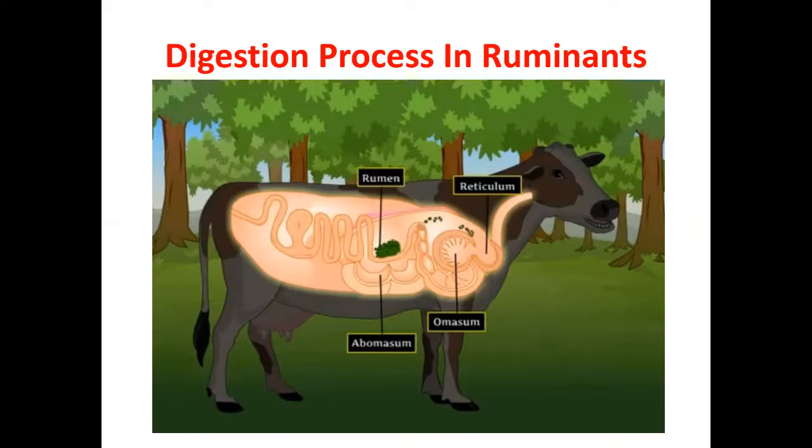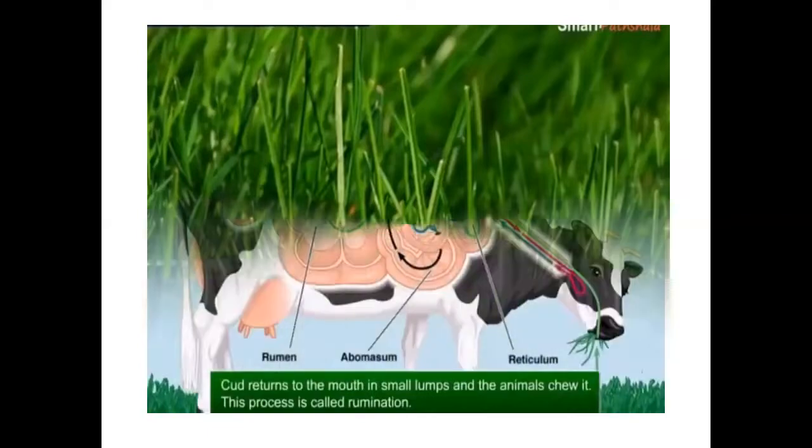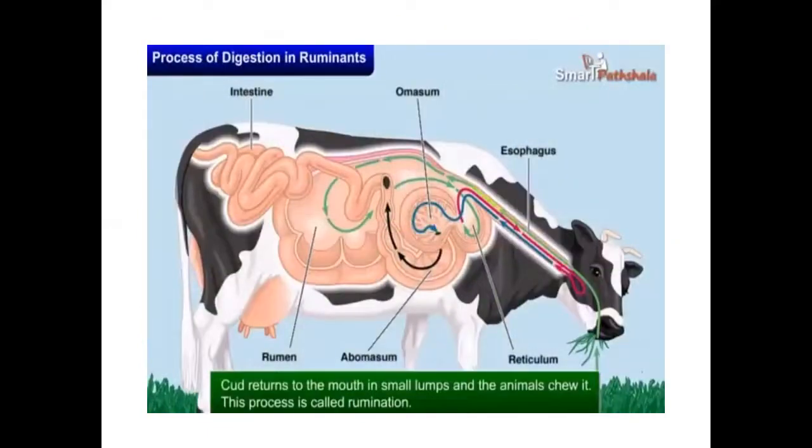Understood, children? So like that, in cows, in the rumen part, the food is partially digested in the stomach of this cow. So this is called the rumen.